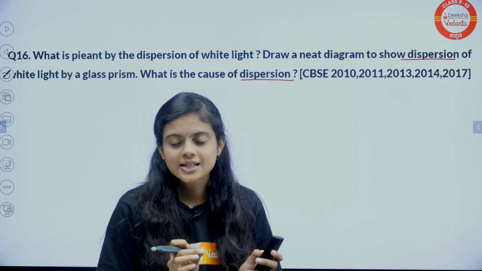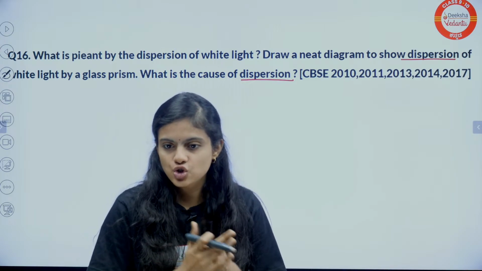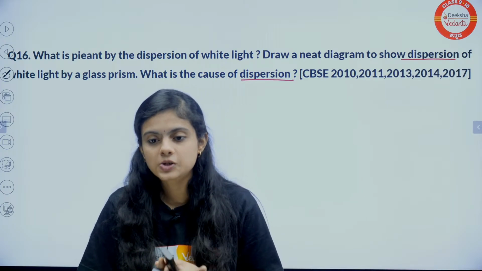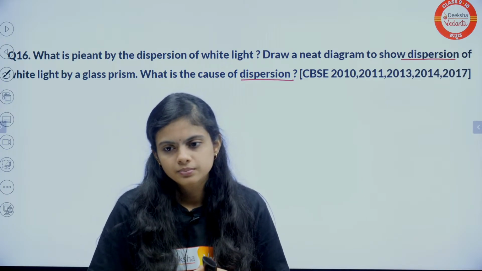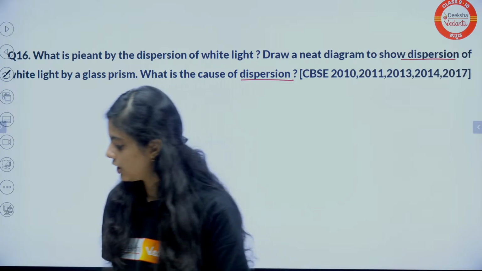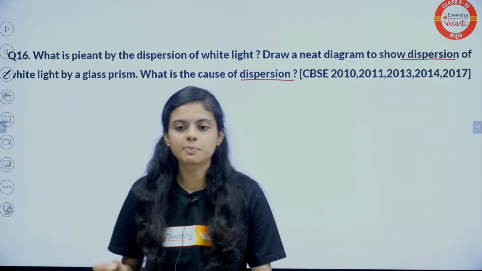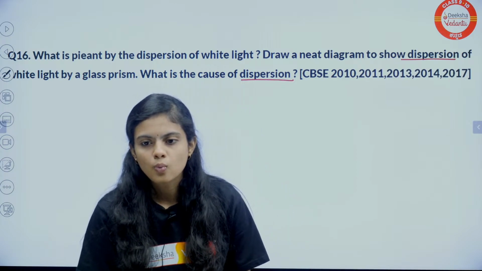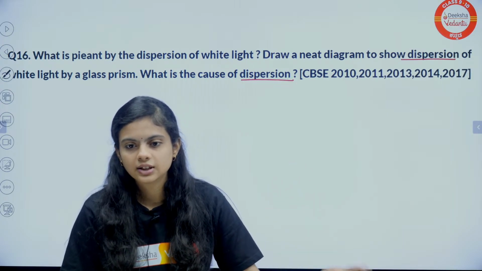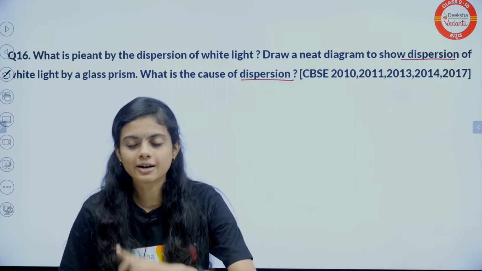Red bends the least. Exactly, Irfan. Red bends least, violet more. Yes, John. Yes, Nitesh, splitting of light into 7 colors. Okay, you want me to tell what is dispersion and then you will remember. Okay, that's fine. Red bends the least and violet the most. Yes, that is right. Violet bends the most, red the least. Yes, Harshit. Nitesh, Ratna, right? So everybody: violet bends the most, red bends the least.